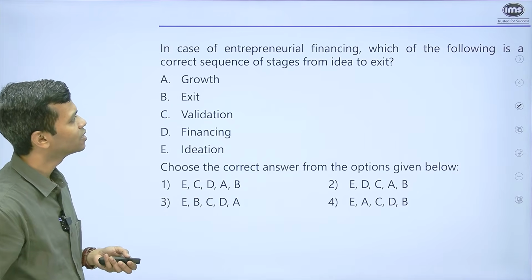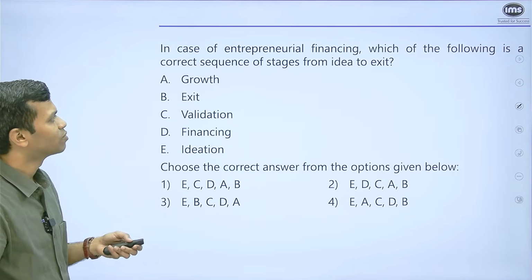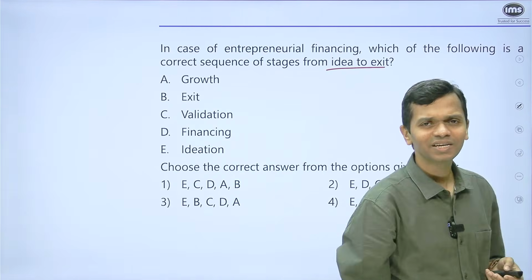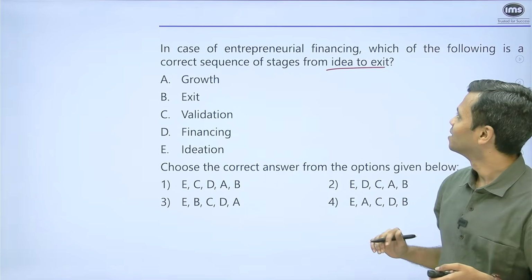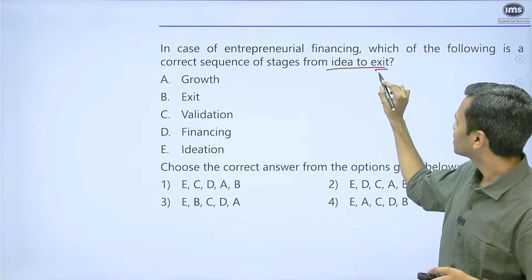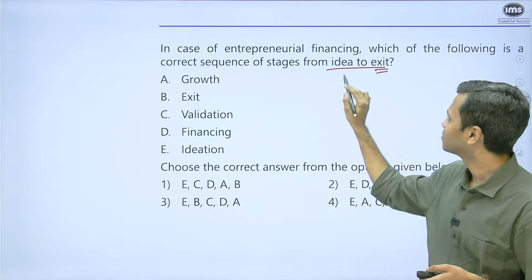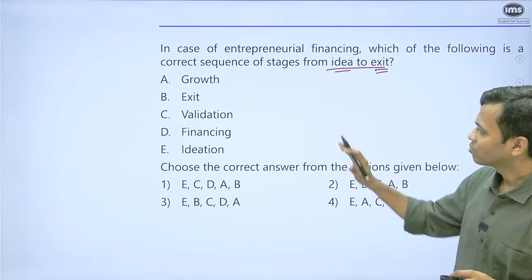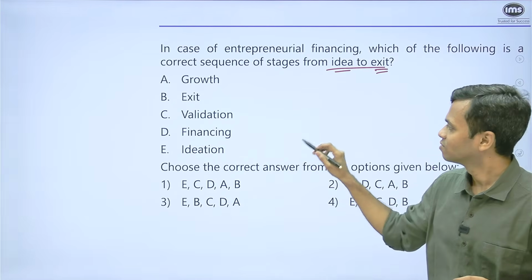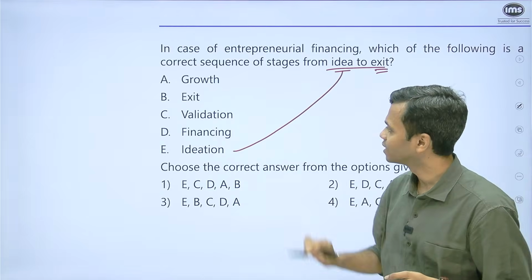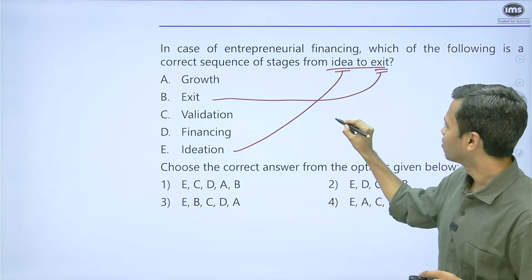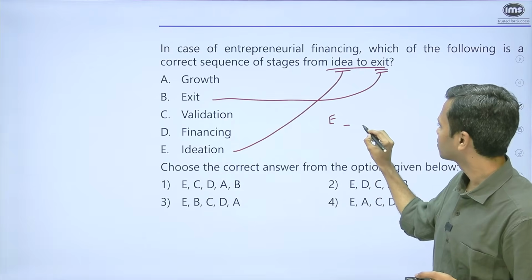that has appeared again, which of the following is a correct sequence of stages from idea to exit? Now, again, let's say you don't know a lot, but now you know that the last thing is exit and the initial part is idea. So, if you have to look at this, where is idea? Idea is here. And where is exit? The exit is here, which means your answer will start with E.